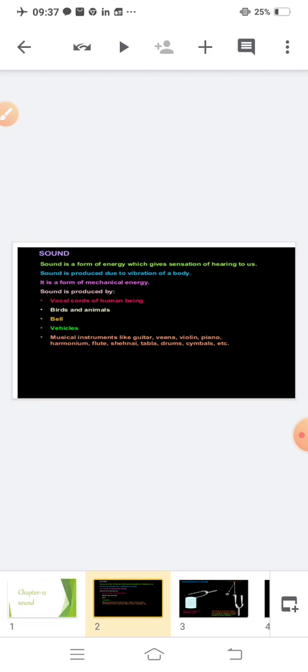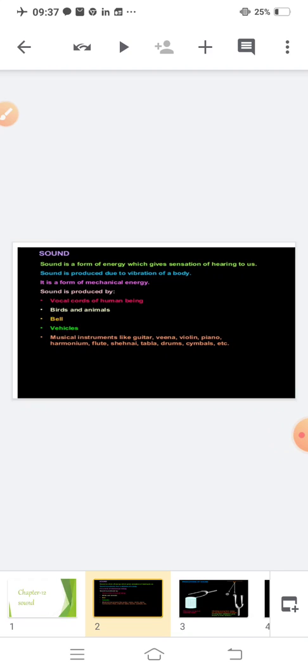Clear? So, in this slide, what we have done is that sound is a form of energy which gives sensation of hearing to us. Sound is produced with the vibration of a body, this I will explain later. It is a form of mechanical energy.